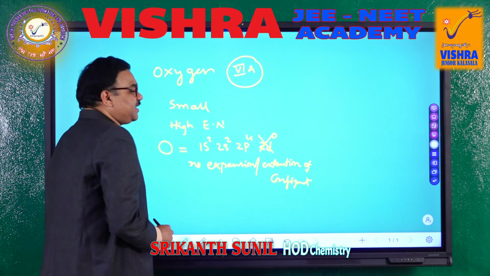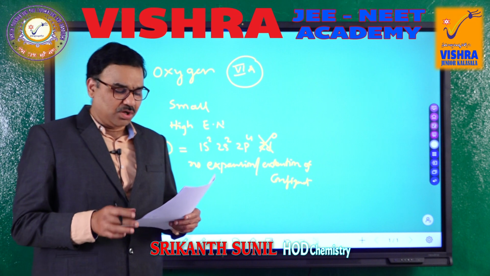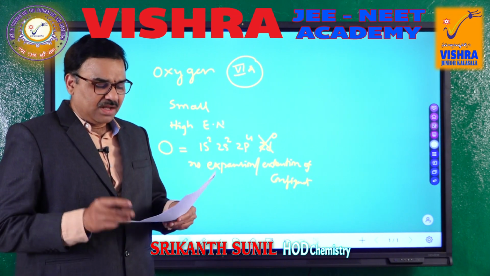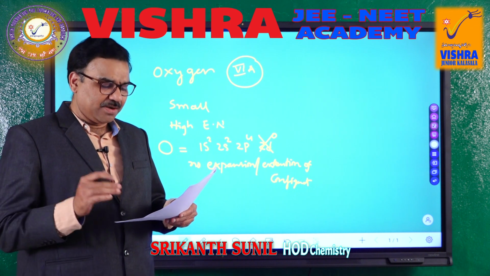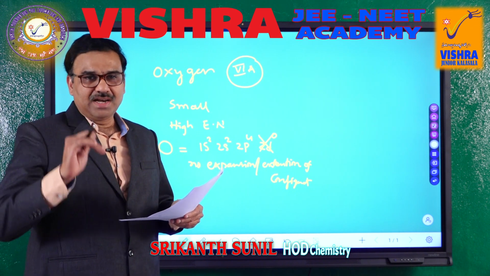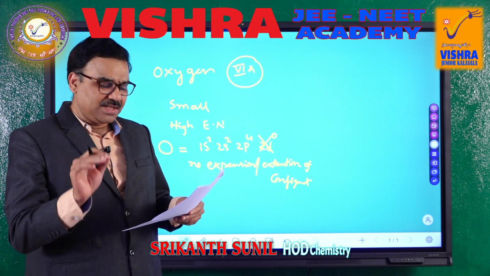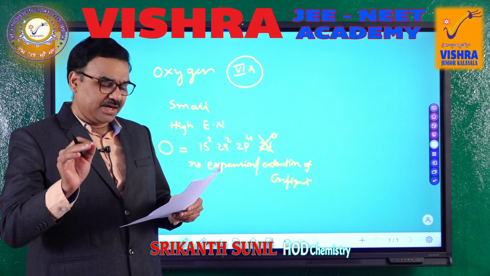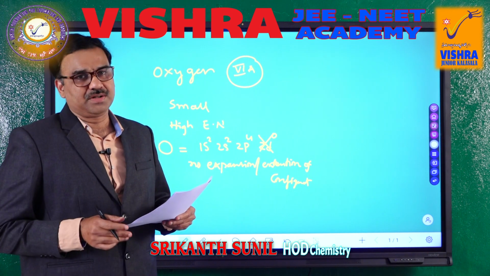These are the three main reasons. Based on the options, let us see them. First option, large size, high electronegativity, wrong option. Second option, small size, less electronegativity, that is also wrong. Third option, small size, high electronegativity and absence of vacant d orbitals.